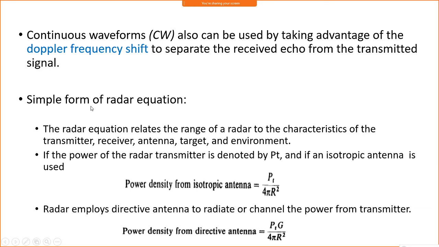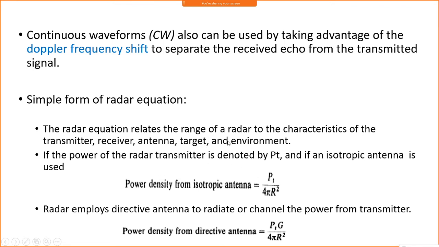So this radar equation simply depends on these parameters: the transmitting antenna, receiving antenna, received signal power, and the target characteristics like size, shape, and so on. We cannot detect exactly in the simple form, since many other factors are there, but we will see the simple form just by finding the target range.